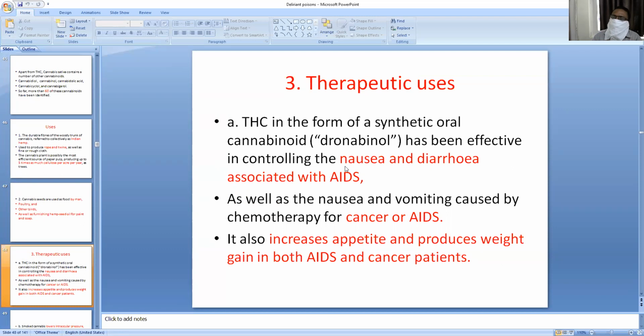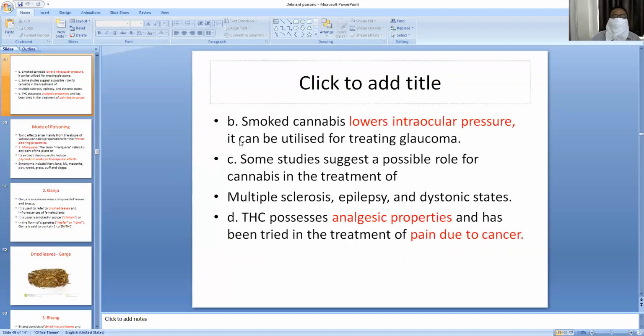As well, it treats nausea produced by chemotherapy in cancer patients, and it increases the appetite that is reduced in AIDS and cancer patients. This THC will increase the appetite. Smoked cannabis lowers the intraocular pressure, thereby treating glaucoma. It can be used in the case of glaucoma.